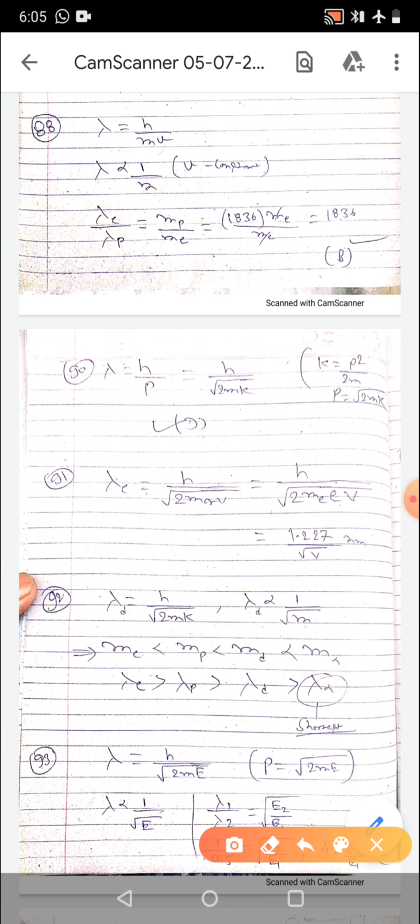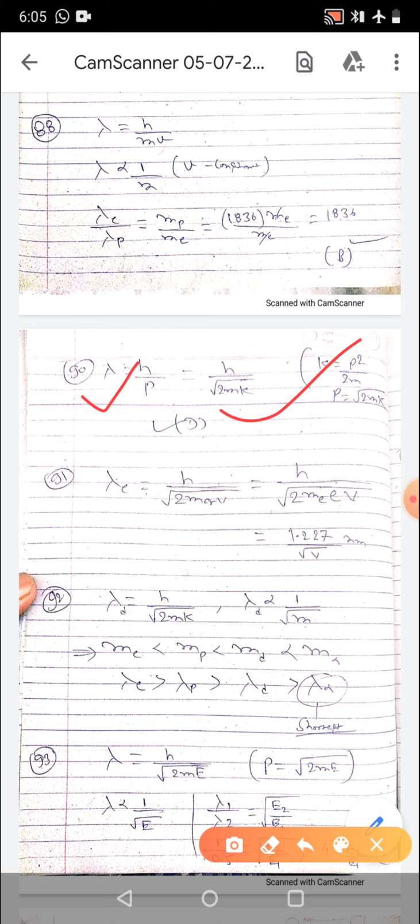If K is the kinetic energy and m is the mass of a moving particle, then the de Broglie wavelength. So this is also simple. Here lambda is equal to h upon mv, so h upon under root 2mK. So directly we can say this is a theoretical question.